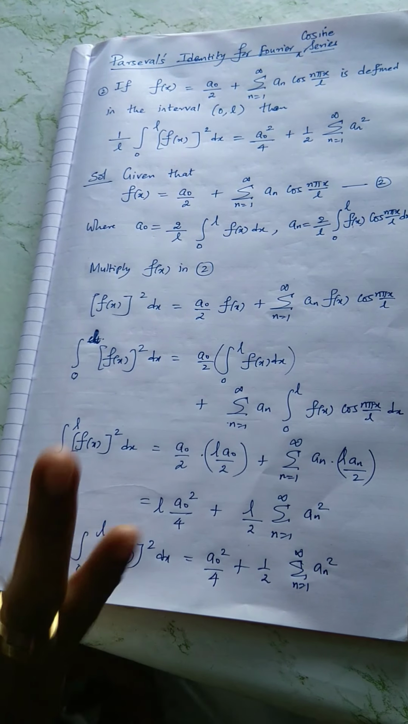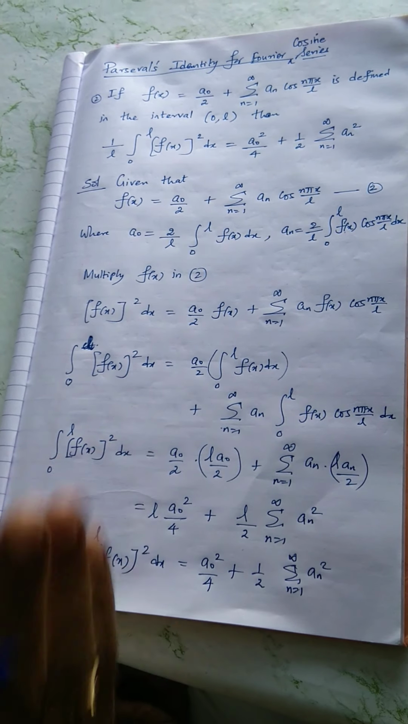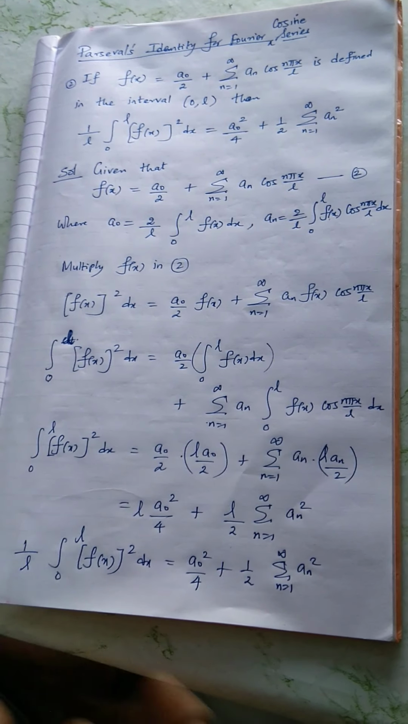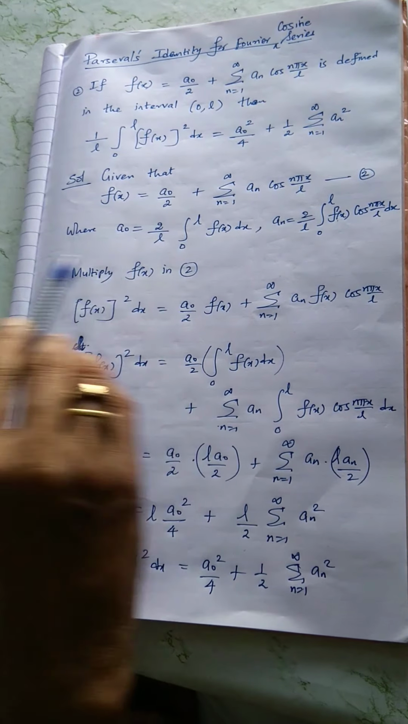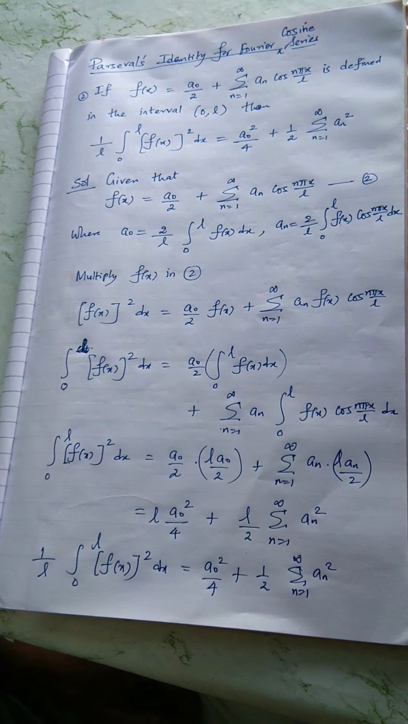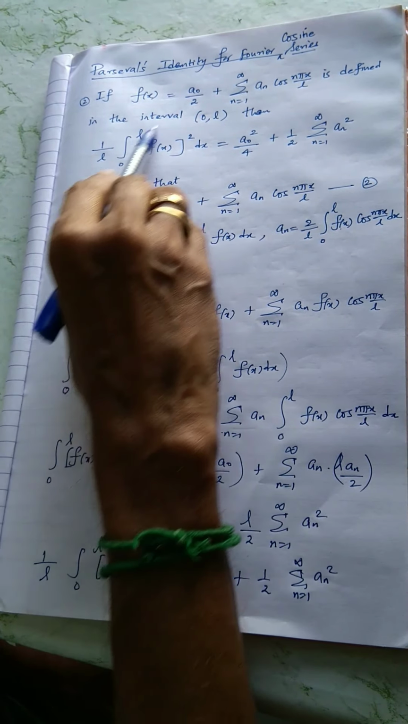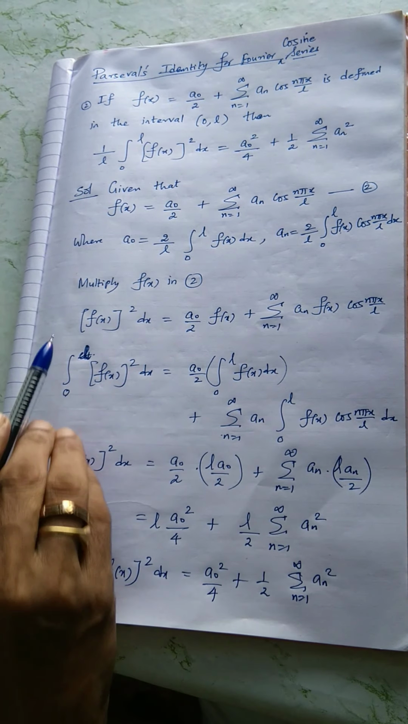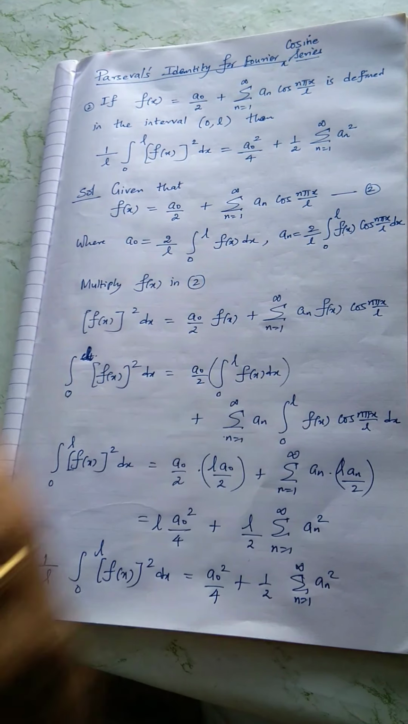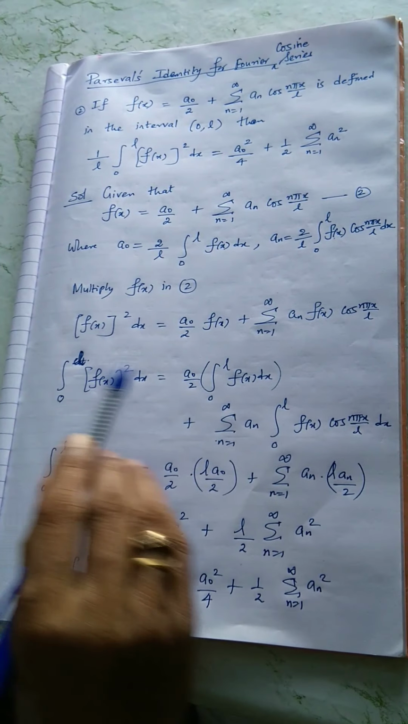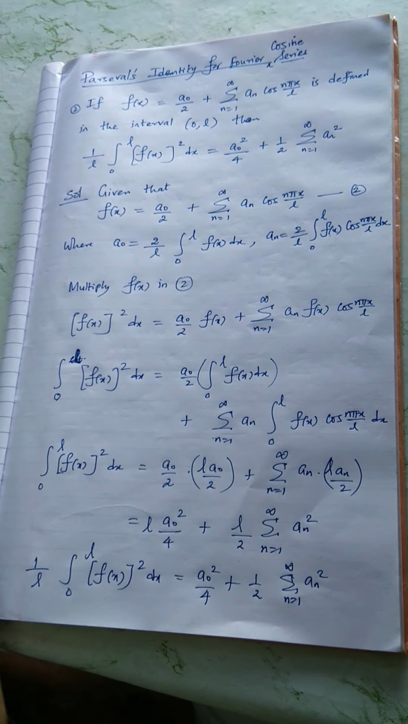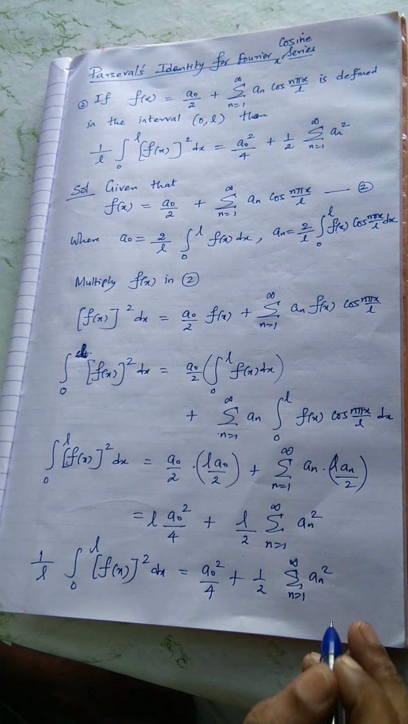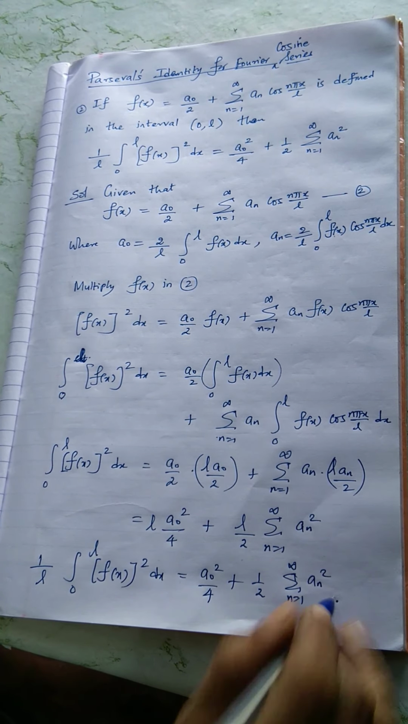So please don't mug up, try to understand how to derive Parseval's identity. It's very simple and straightforward. You know the basic series and Fourier coefficient. The idea is you get a clue from the left hand side: multiply both sides of equation 2 by f of x and then integrate over the limits 0 to L with respect to the variable x. So you will get the required Parseval's identity for the cosine series.